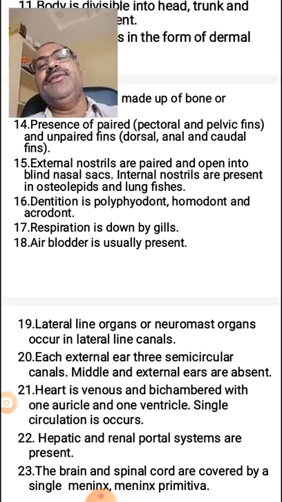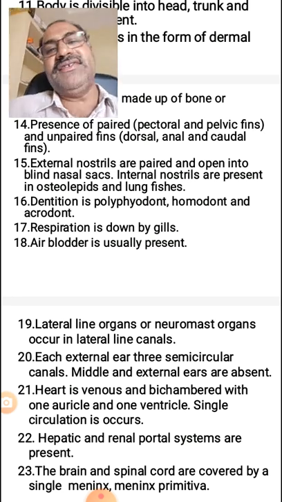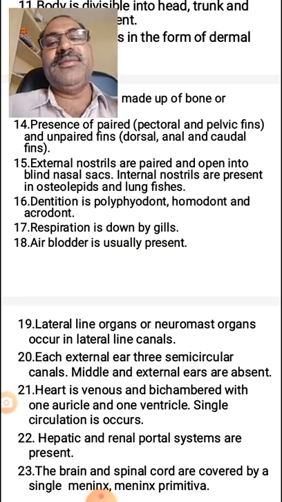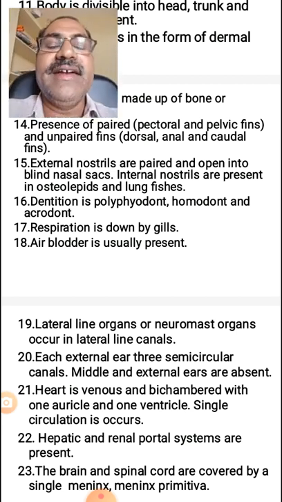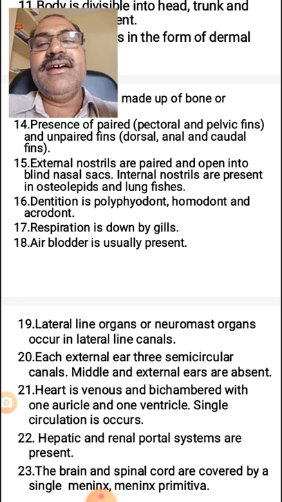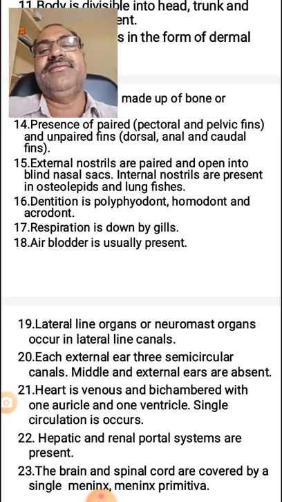And homodont and heterodont is another classification. Homodont teeth are present in the fishes. Homodont means all the teeth are the same in size and structure.